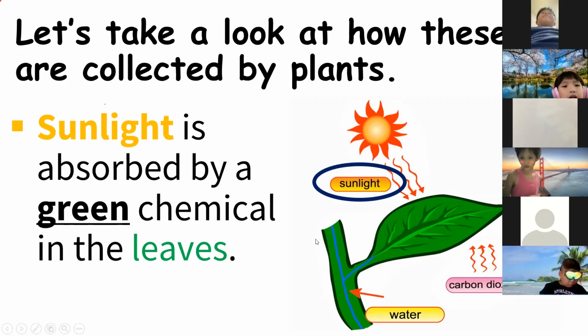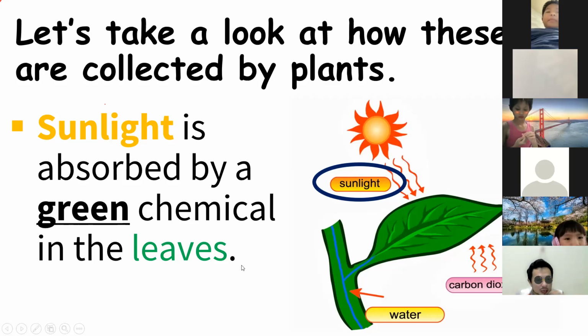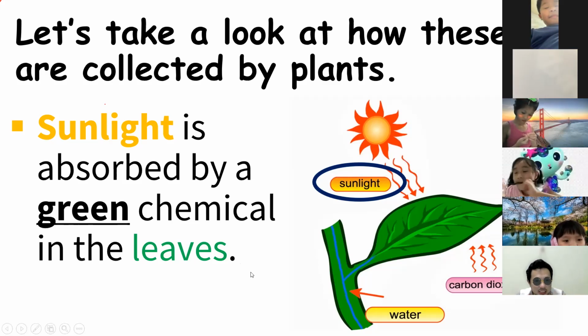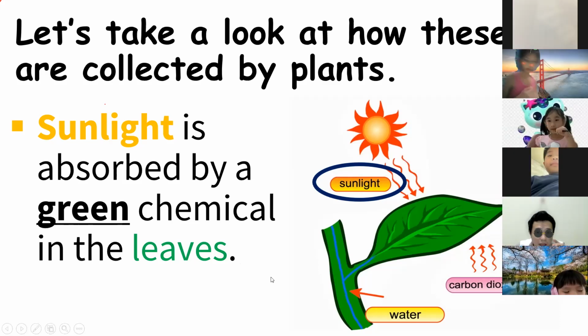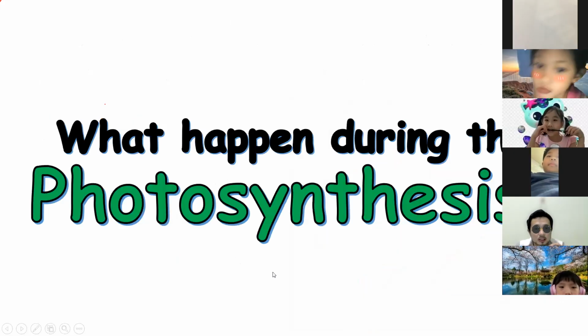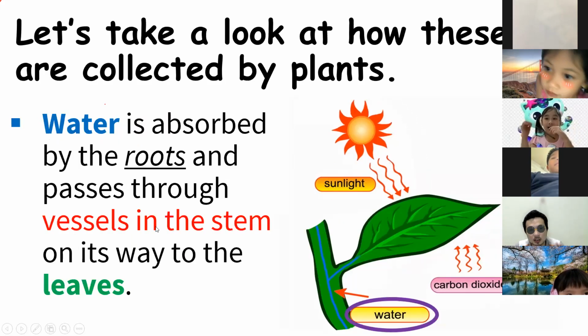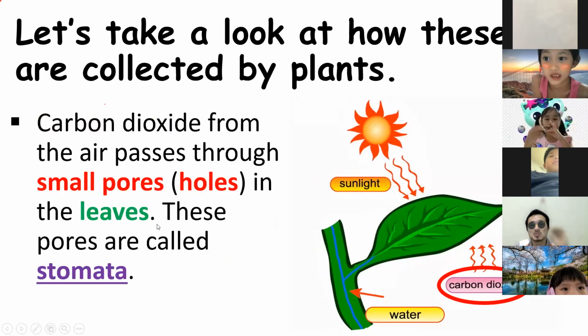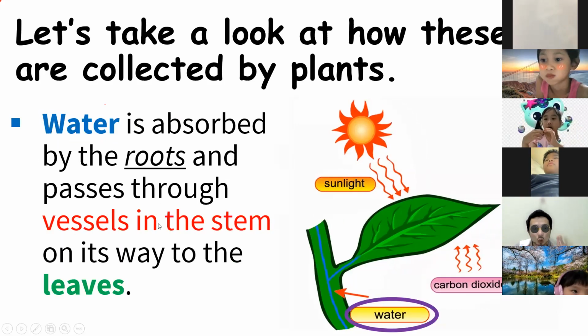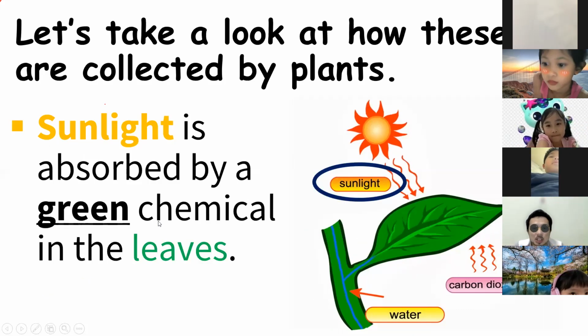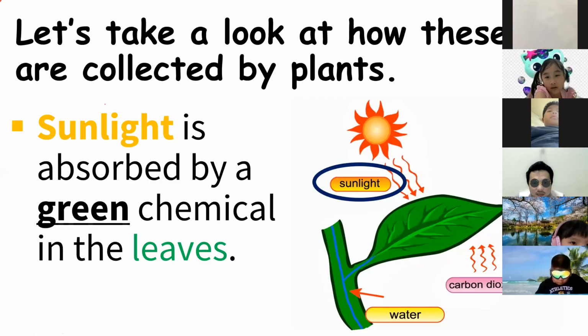All right, the sunlight is absorbed by the green chemical in leaves, which is chlorophyll, or chloroplasts. So remember, the carbon dioxide is absorbed by the small holes called stomata, water is absorbed by the roots, and the sunlight is absorbed by the green chemical in leaves known as chlorophyll.